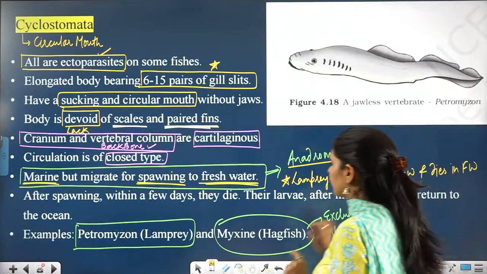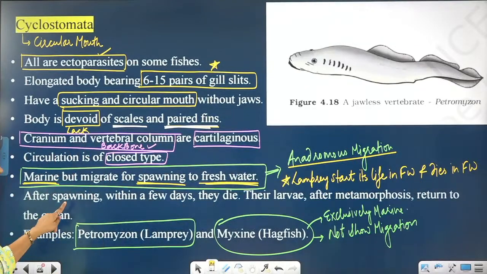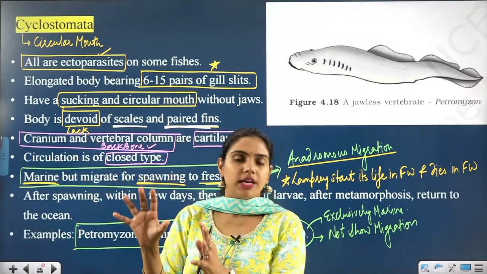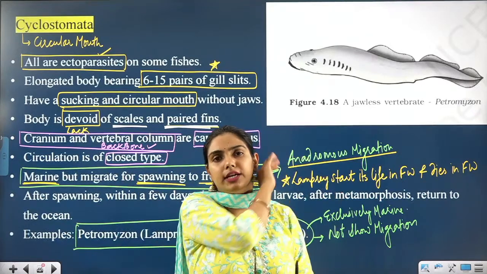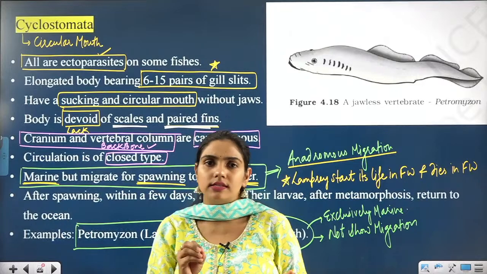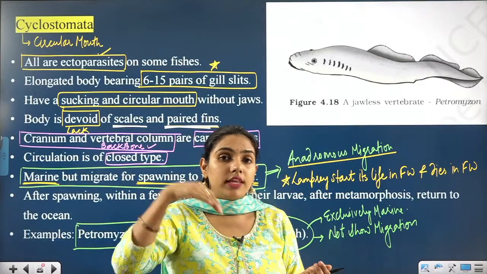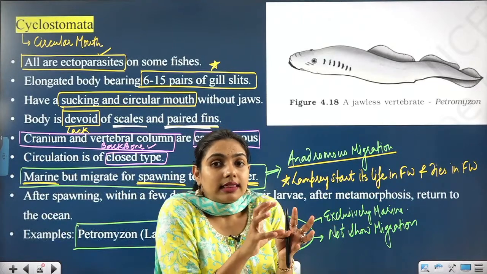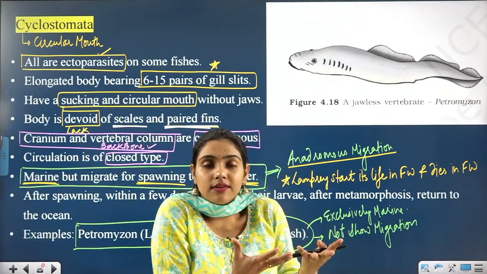Also dies in fresh water. So what is written here? If you read the next line of NCERT, after spawning, they were living in marine water. They have migrated to fresh water. For what? For spawning. You understood this? Alright. Now they have migrated to fresh water for spawning. So now their life has started in the fresh water only, na?